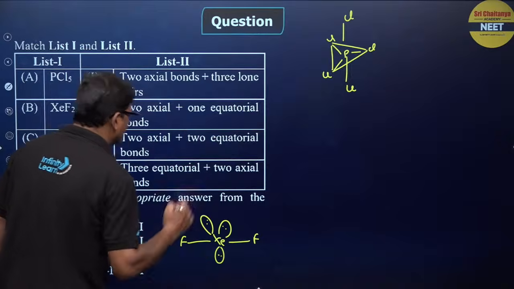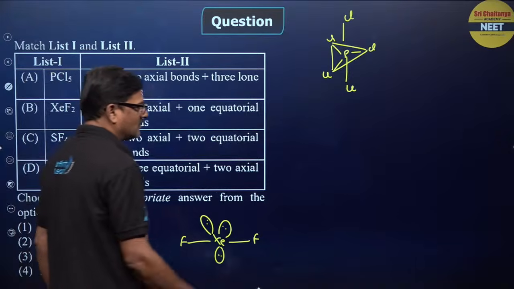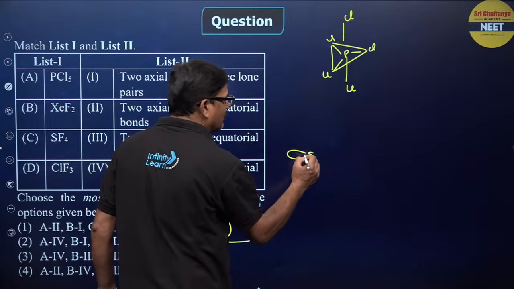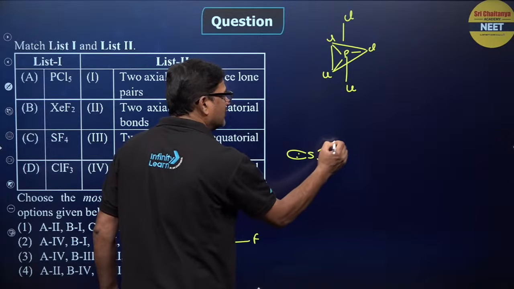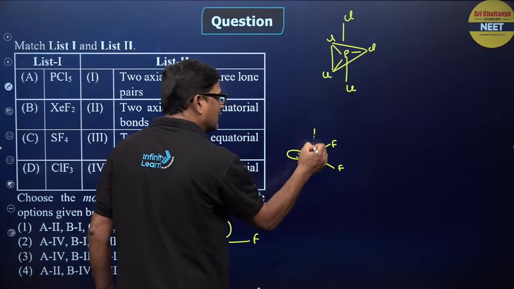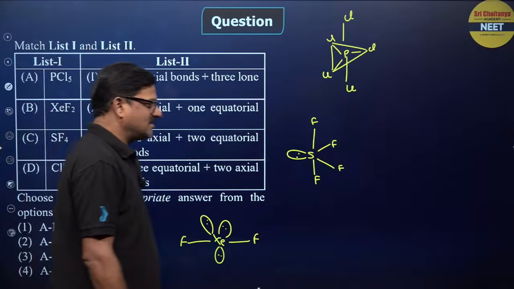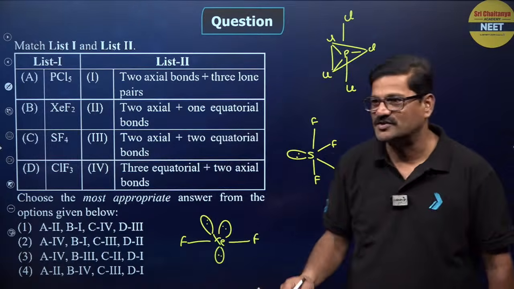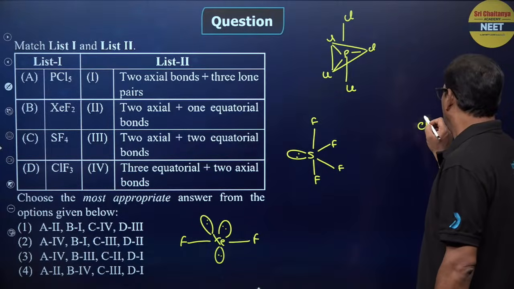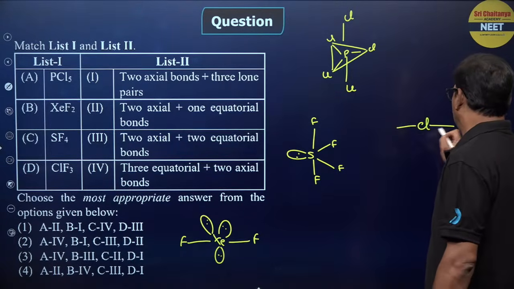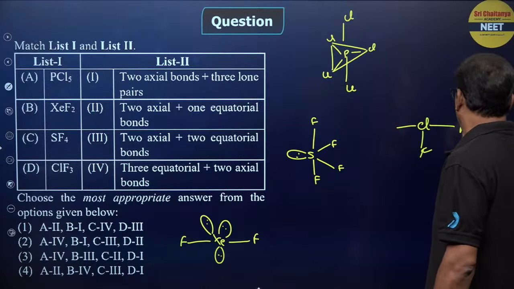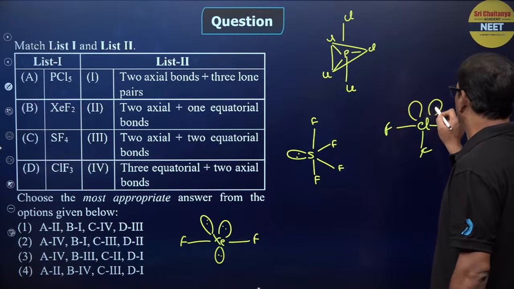SF4: sulfur, with a lone pair of electrons in an equatorial position, and a seesaw structure. Here it is going to be ClF3, all are sp3d hybridization, bachcho. Cl with fluorines, you are going to get a T shape. Are you getting or not?